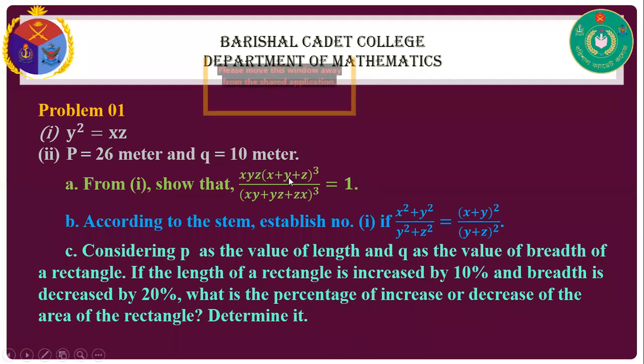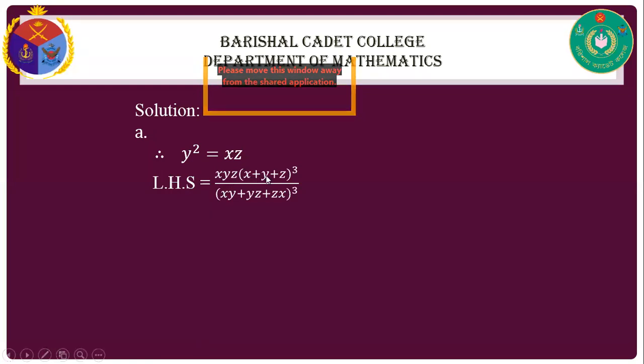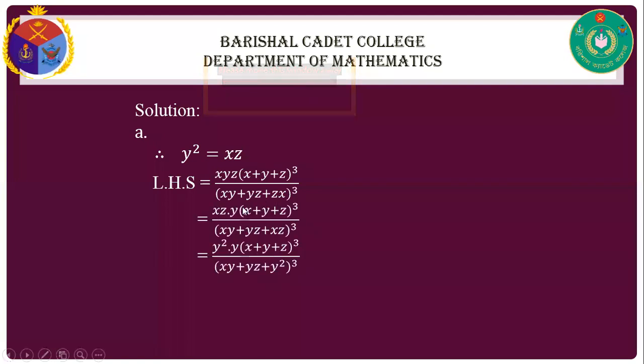So here we put the value of xz as y squared. So now we solve it. Solution A. We know that given y square equal to xz, and we have the left hand side (x plus y plus z) cube divided by (xy plus yz plus zx) cube, that is xz into y, we write that way.